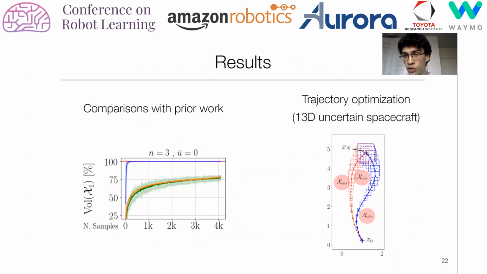So in the results, we show that it outperforms prior work, and we show that the method is fast enough to be used for trajectory optimization and control of highly uncertain systems.